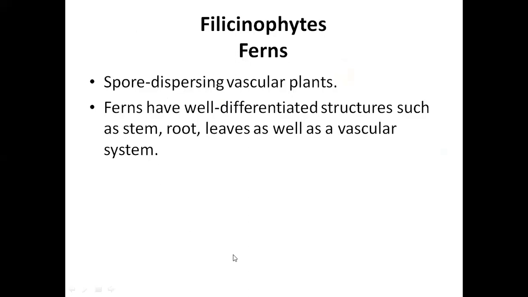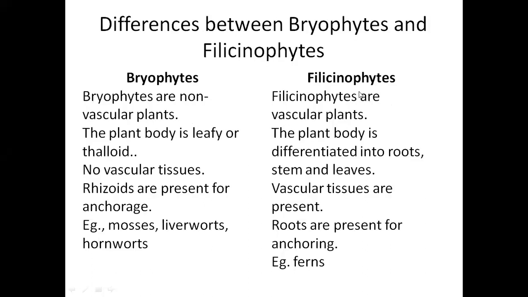Okay. Acha ji. Phylloxenophytes, then they have well differentiated structures such as the roots, the leaves, and they have a vascular system as well. If we talk about the differences, I guess last 10 minutes are left and we have to complete it.